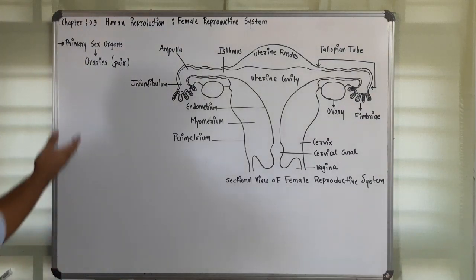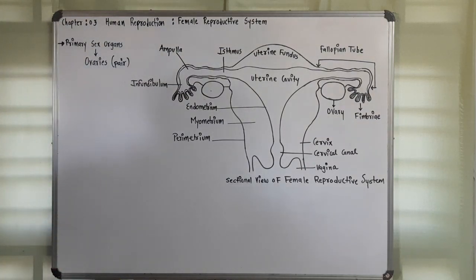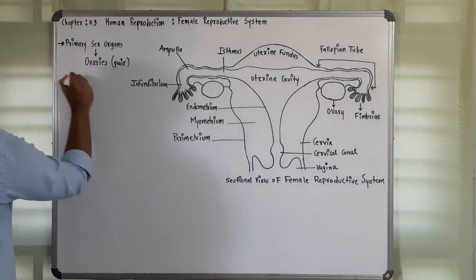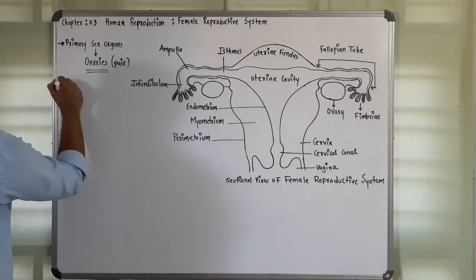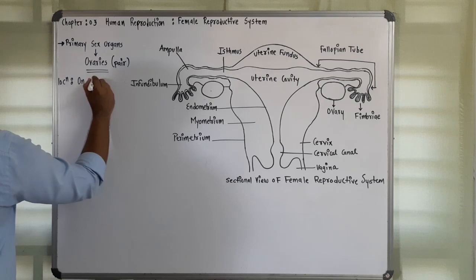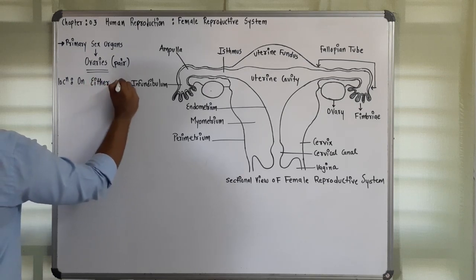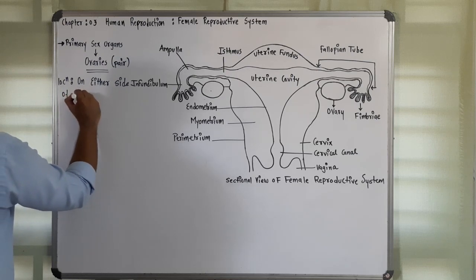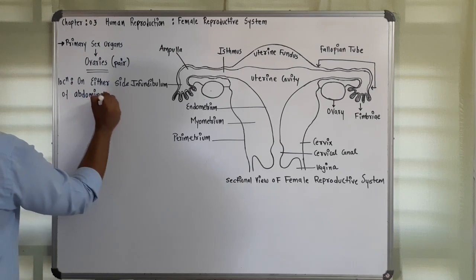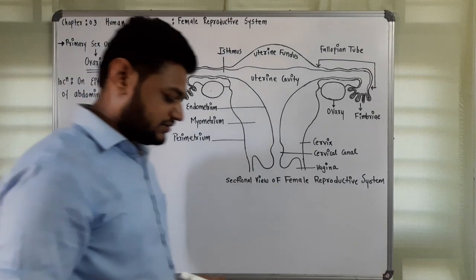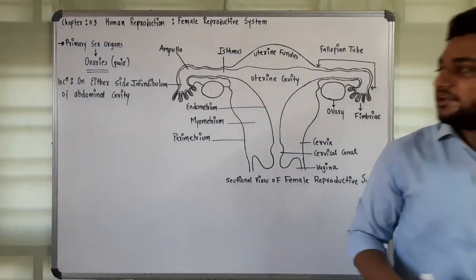But talking specifically, ovaries are located on either side of the abdominal cavity, lower abdominal cavity.